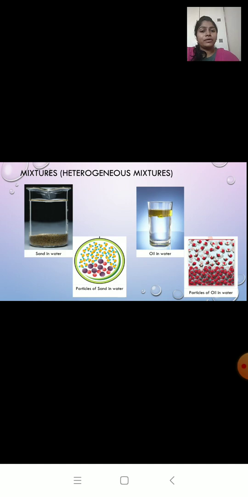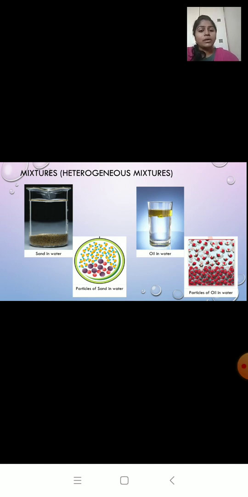Now oil in water. Again when you mix oil in water, the oil will float on the top and water at the bottom. Again we can easily differentiate between oil and water. It does not look same throughout. The composition is not same.